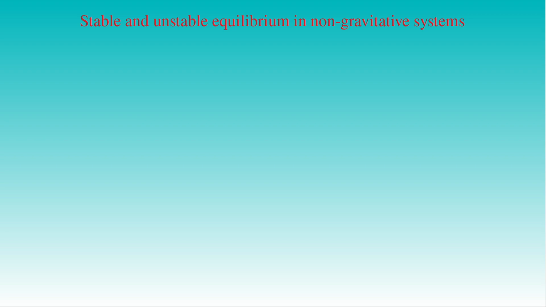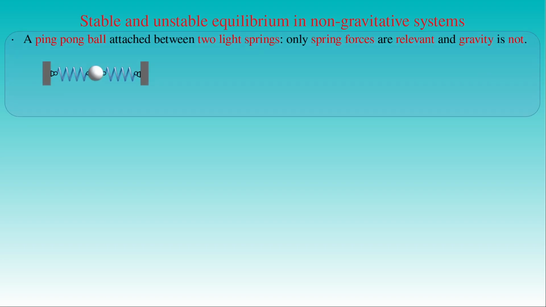So far we always considered the effect of gravity on rigid bodies in the discussion on their state of equilibrium. Now we present 2 examples illustrating the equilibrium of a physical system where the gravitational force is not relevant. The first example is a ping-pong ball attached between 2 identical springs of negligible mass as seen in the figure. If we stretch the springs then both of them will pull the ball by exerting forces on it, which are equal in magnitude and opposite in direction. As a result, the net force acting on the ball vanishes and the ball remains in equilibrium.